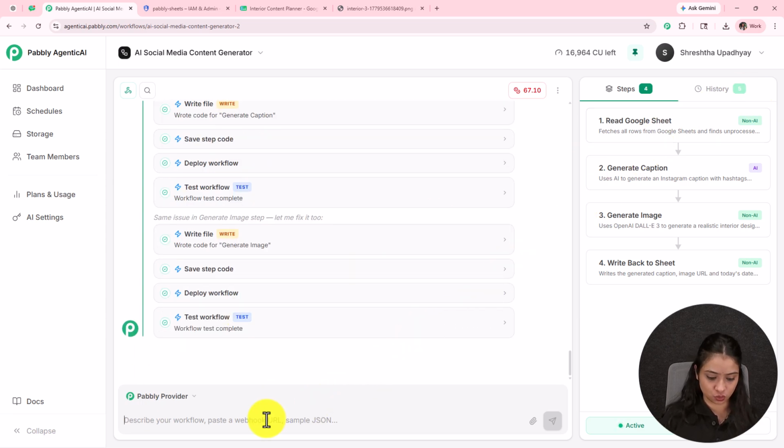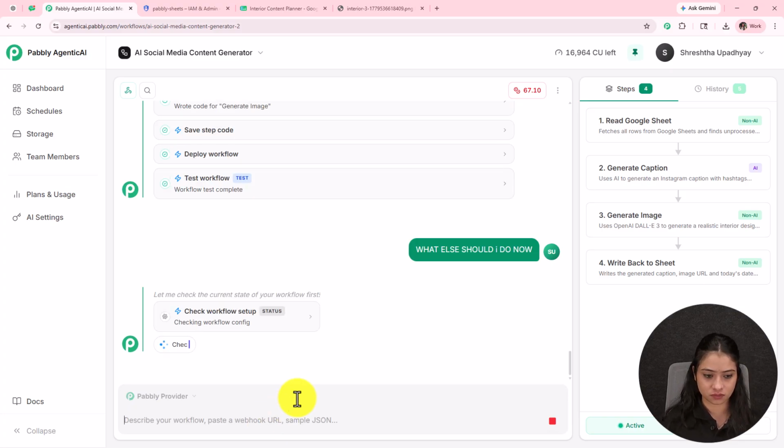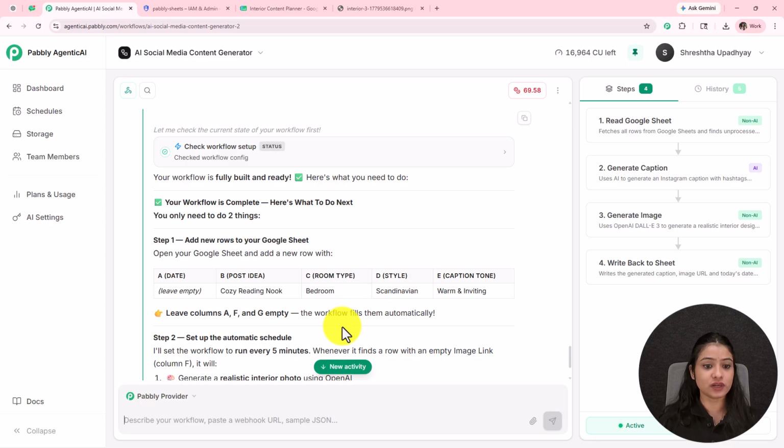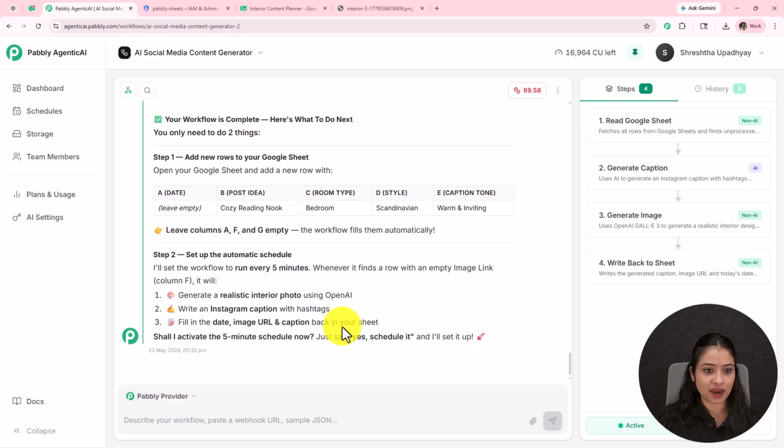What else can I do? What else should I do now? It is saying your workflow is fully built and ready. Here's what you need to do. Your workflow is complete. You only need to do two things. Add a new row to your Google Sheets. Open your Google Sheet and add a new row with these details, and see whether the workflow is running fine or not.